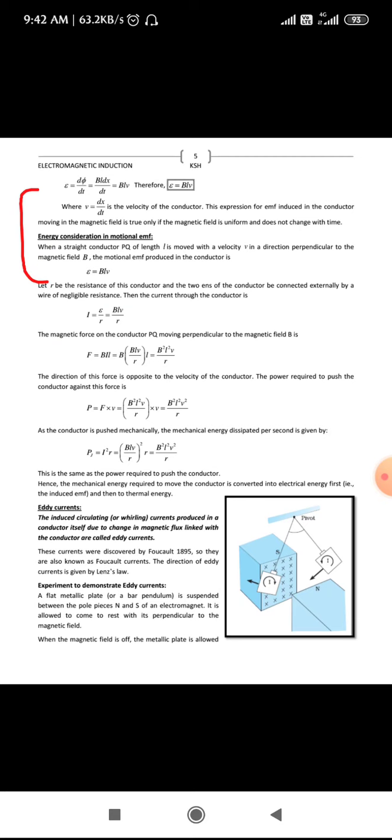If you ask why is that, as you know, as the bar pendulum keeps on oscillating, there will be a change of magnetic flux linked with it. Due to that, there will be a presence of eddy current, which is an induced current. You know that the induced current always opposes the change of magnetic flux, right? So this eddy current induced in the bar pendulum always tries to stop the pendulum.